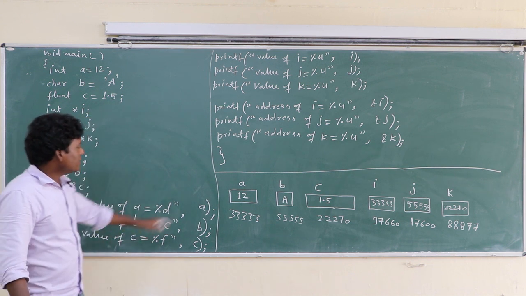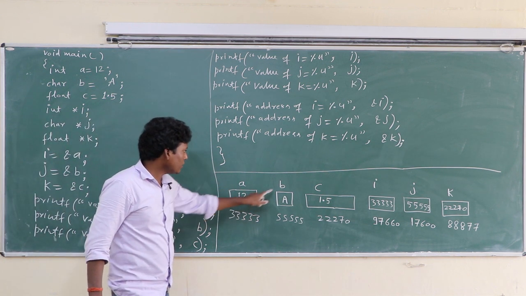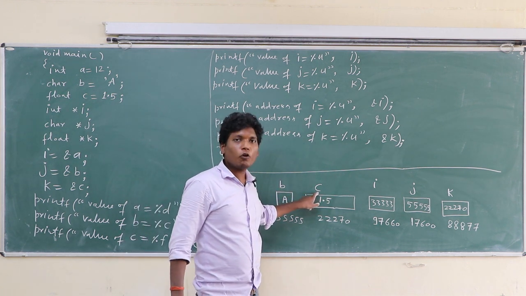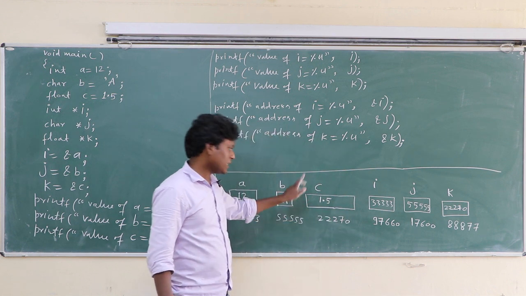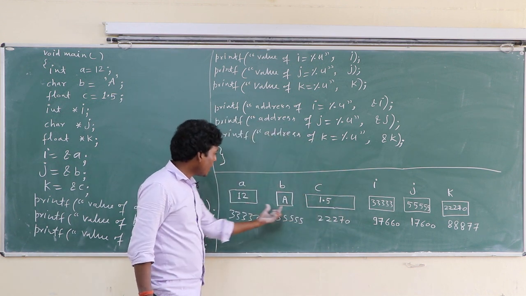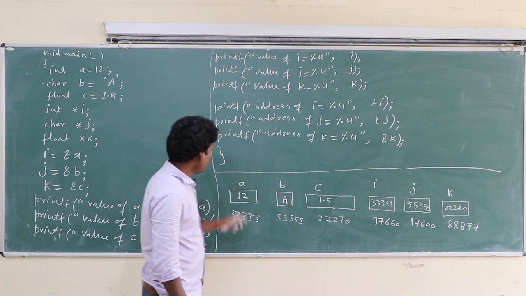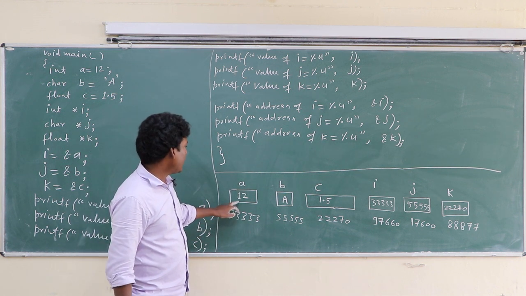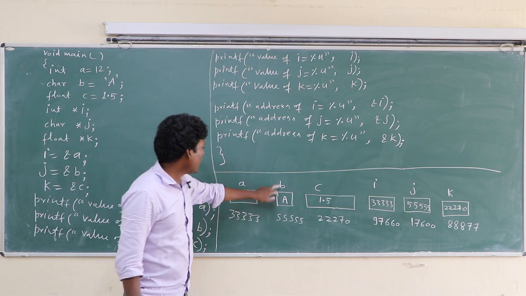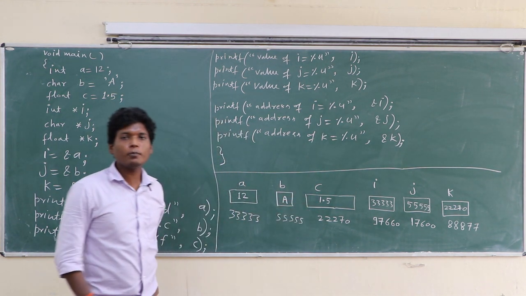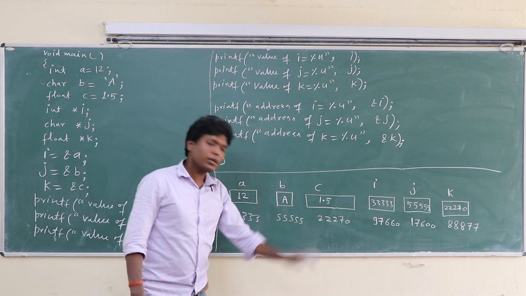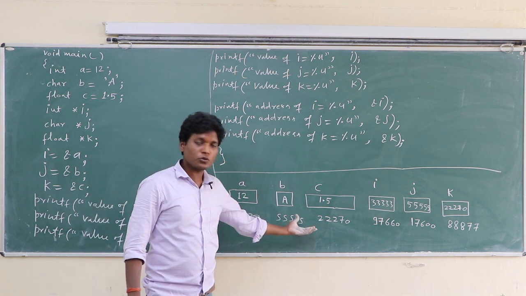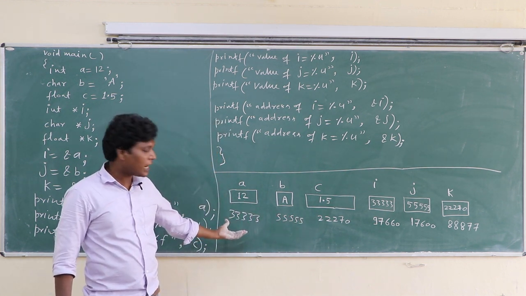Okay. So a is an integer variable. It occupies 2 bytes. B is a character variable, so it occupies 1 byte. C is a float variable. It occupies 4 bytes. So their sizes are different: 2 bytes, 1 byte and 4 bytes. Okay. A, b, c are their location names, which is the variable name. And a has value 12, b has value 'a', and c has value 1.5. And each location has its address also. That is a 5-digit whole number, unsigned number.